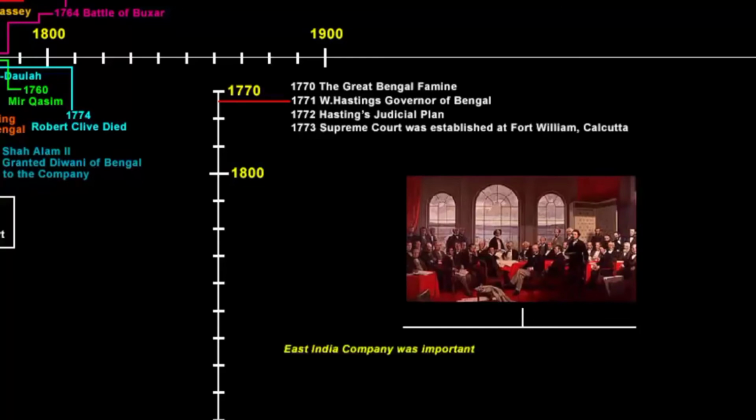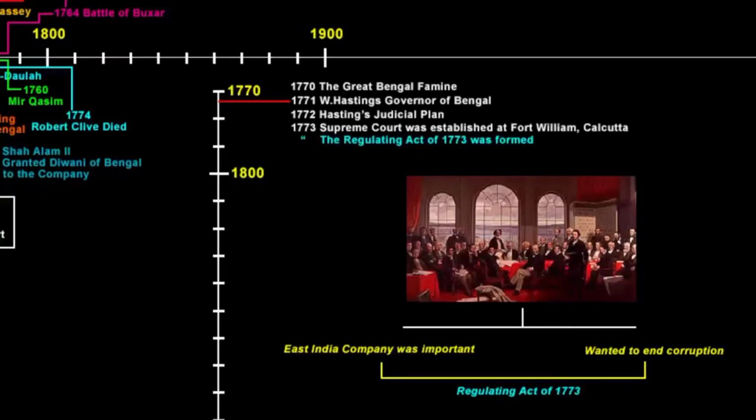On one hand, the East India Company was important to the British Empire, and on the other, it also wanted to stop the servants of the company from engaging in private trade, which they had been doing for a long time. Now, in order to deal with this situation, the British Parliament came up with an act for establishing certain rules and regulations for the better management of the company affairs in India. That's how the Regulating Act of 1773 was established. We'll put this date on the timeline.